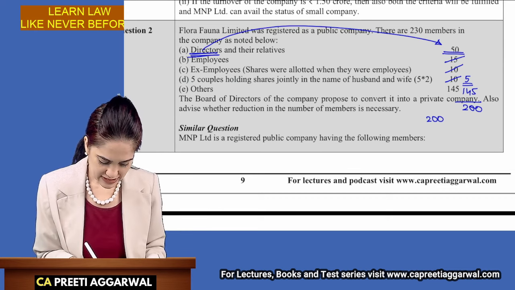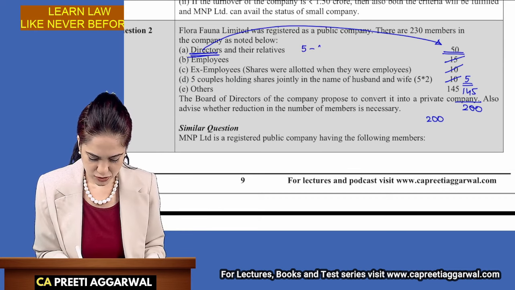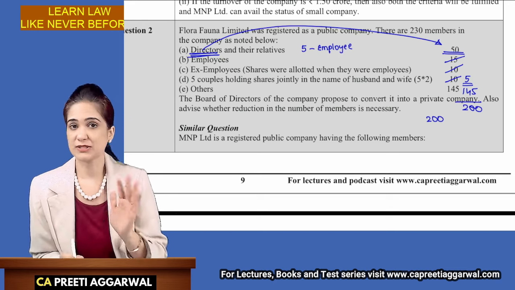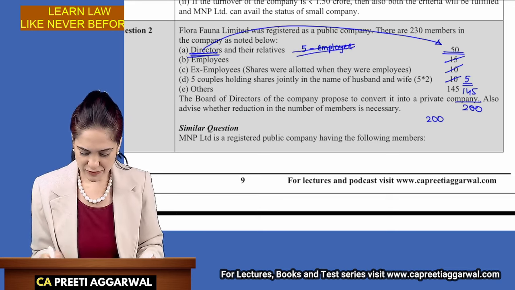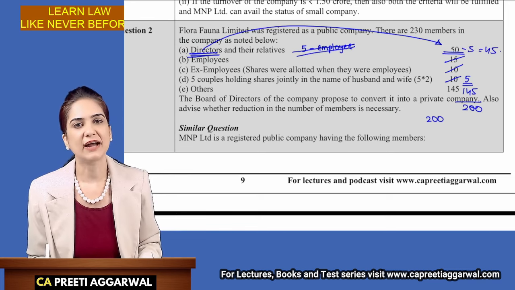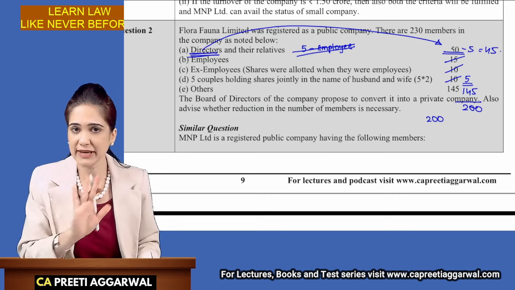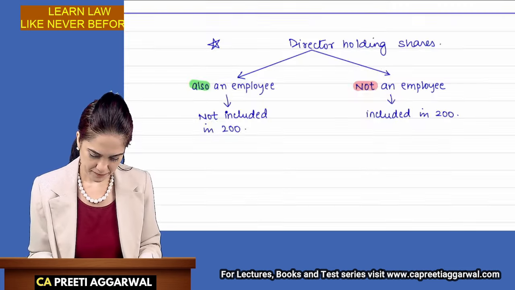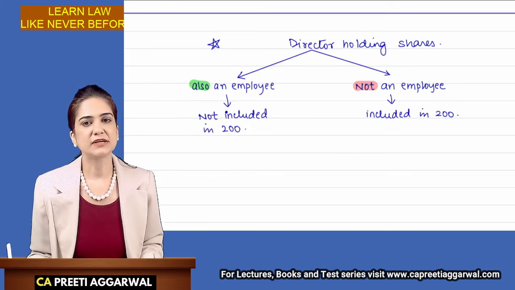But what if I say that there were 5 directors who were also employees? Because they are employees, we will exclude them. So, in that case, we will exclude 5 and only 45 will be considered while calculating the number 200. It's not there in your syllabus, but because such questions are asked, you should be aware. So please write this in your book.